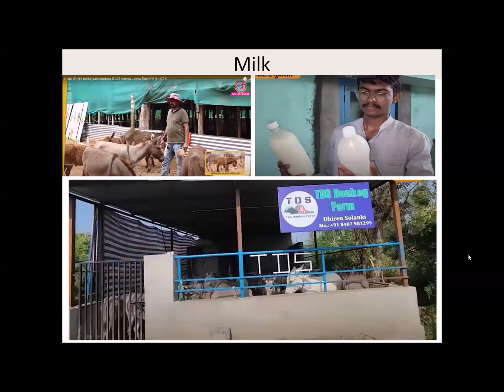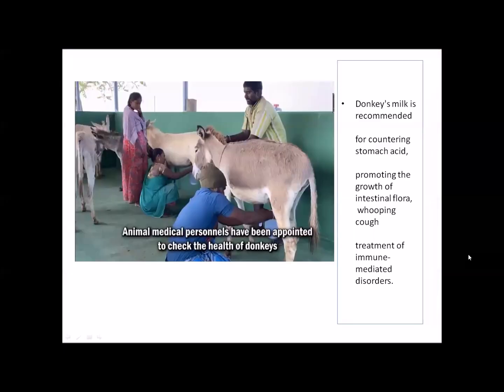But one of the largest donkey private farms is in Andhra Pradesh. Some are in Karnataka also. One started and then another opened, thinking that 1 liter of donkey milk will cost 5,000, 6,000, and this donkey milk is mainly used for treatment, which is not scientifically proven, but still they feel that donkey milk is recommended for stomach acid or acidity, promoting the growth of intestinal flora, whooping cough, and also treatment of immune-mediated disorders. If any immunocompromise is there, then this donkey milk also will be helpful. People think that, and people are also ready to purchase. But this is a recent trend.